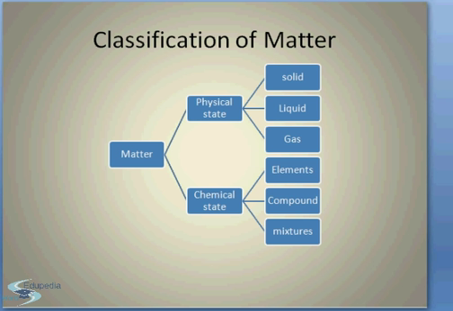Now friends, let's see what is the classification of matter. Matter can be classified by their properties, that is physical property and chemical property. We'll be studying physical state and chemical state. In physical state, we study solid, liquid, gas. In chemical state, we'll be studying elements, compounds, and mixtures. Let's first see what is physical state.